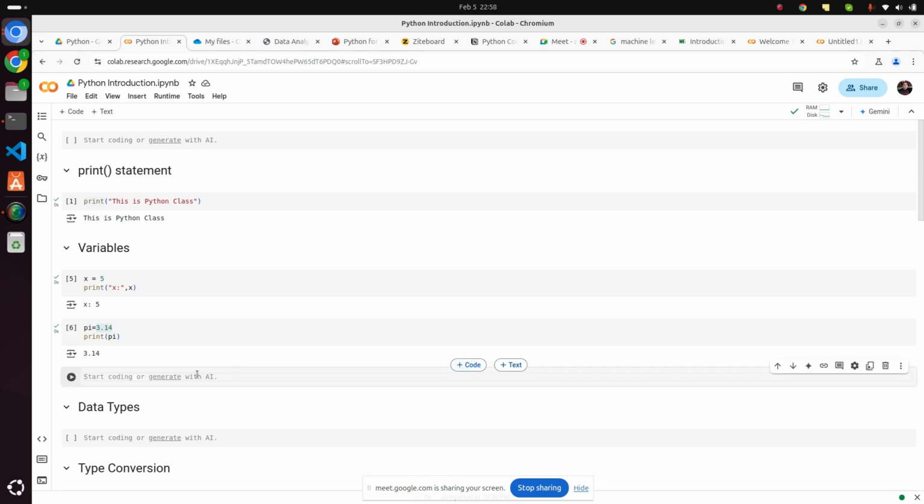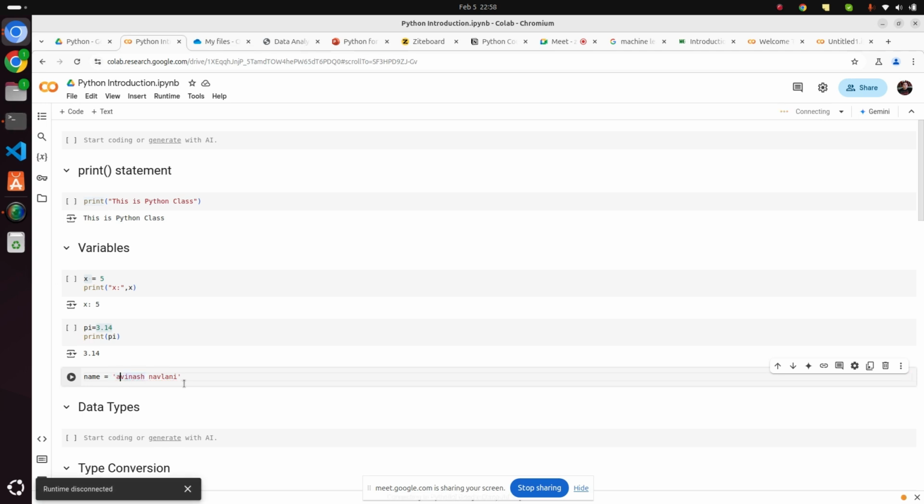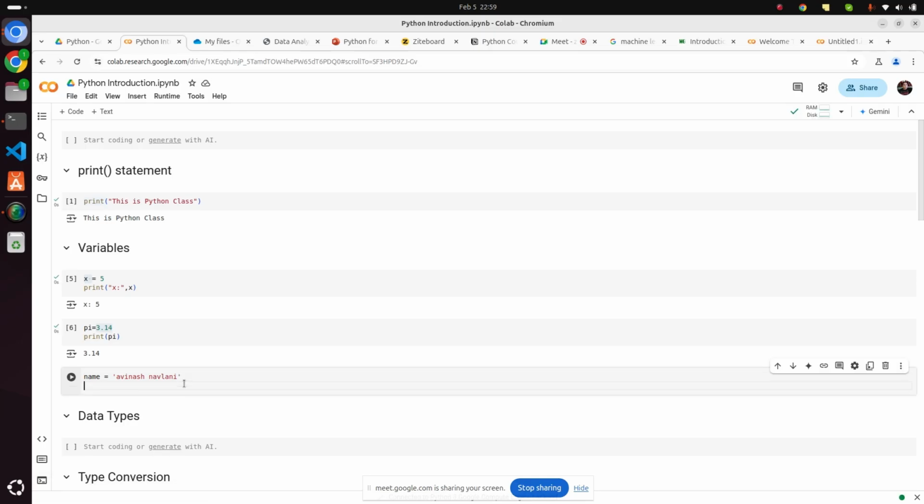Similarly, you can create your string. Suppose name. These variable names might be x, y, or it should be relevant. It should be relevant, like I'm writing name. So name, my name is Avinash Navlani. This string will come in a single quote or maybe in a double quote, so you can use both. You can see I have used a single quote initially, a double quote initially, and now I'm using a single quote. Print name.